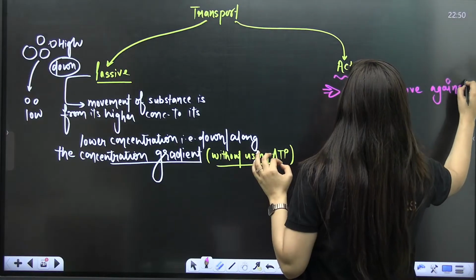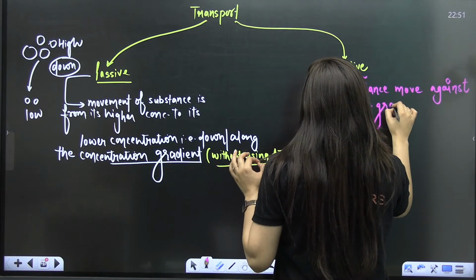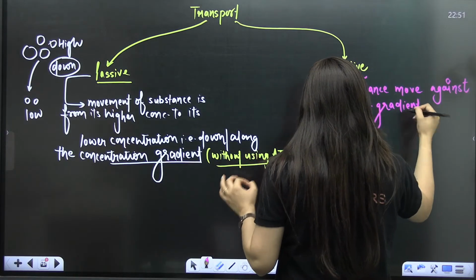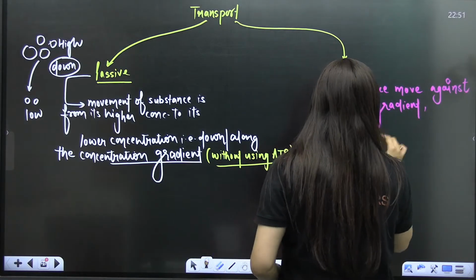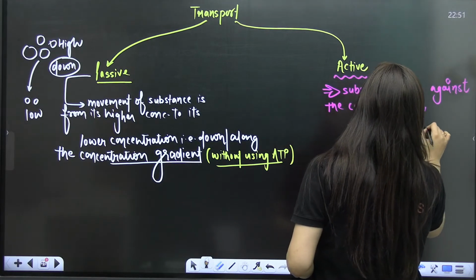What's the word here, students? It is against the concentration gradient, that is from low to high.